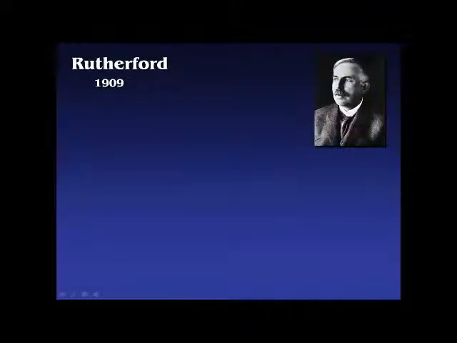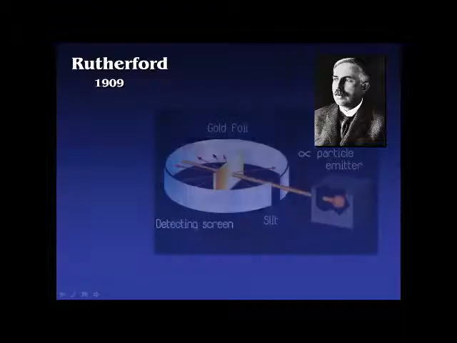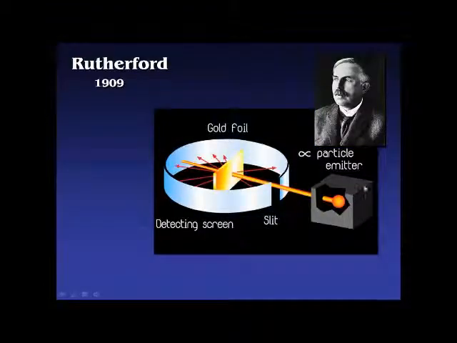About 12 years later, Ernest Rutherford comes along, and he starts messing around with his own experiment. He has a lead box with a radioactive sample in it, emitting alpha particles, which are essentially positive particles. There are a couple of protons, essentially, that are flying through and hitting a very, very thin sample of gold foil. And around this thing is a detecting screen that tells him essentially where the alpha particles end up.